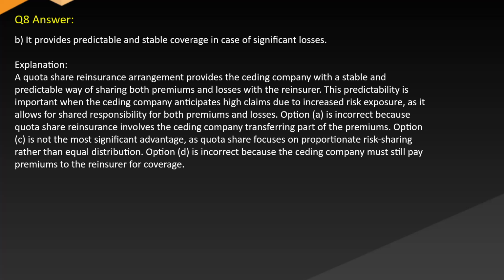Option A is incorrect because quota share reinsurance involves the ceding company transferring part of the premiums. Option C is not the most significant advantage, as quota share focuses on proportionate risk sharing rather than equal distribution. Option D is incorrect because the ceding company must still pay premiums to the reinsurer for coverage.